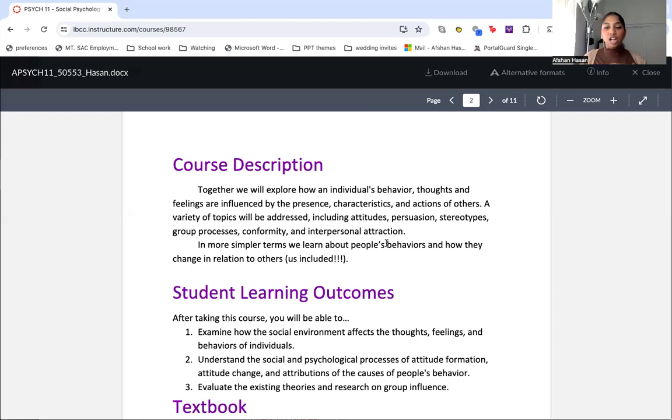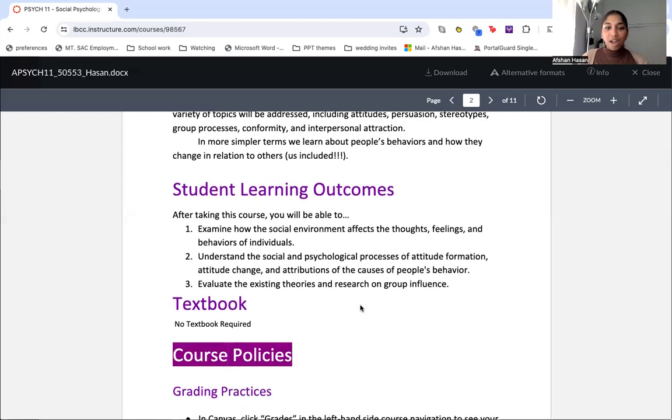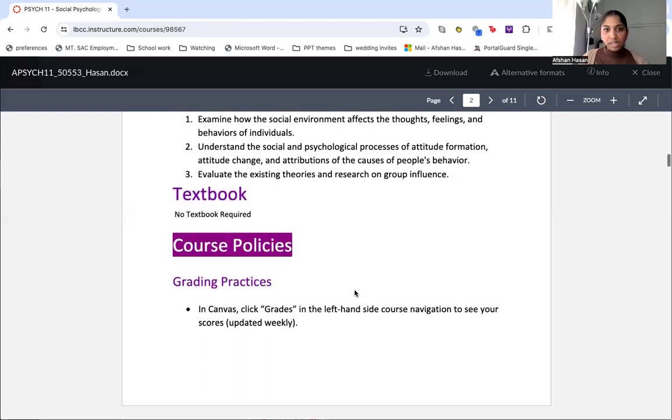So we're going to be talking a lot about attitudes, persuasion, stereotypes, group processes, conformity, attraction, prejudice. We're going to be talking a lot about worldly things, so it will be very relatable. These are your student learning outcomes. You can go ahead and read over those.